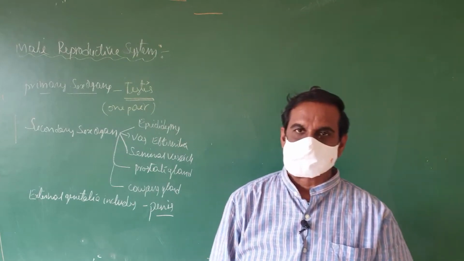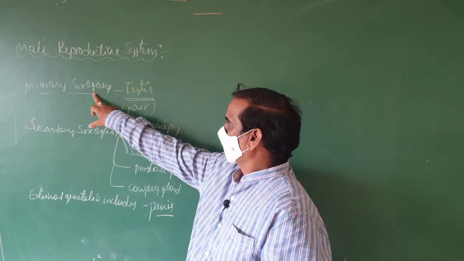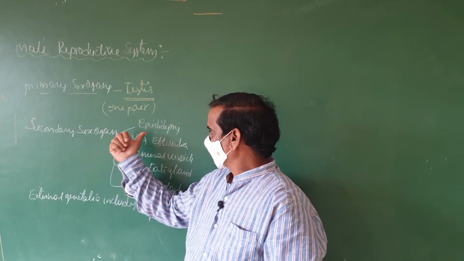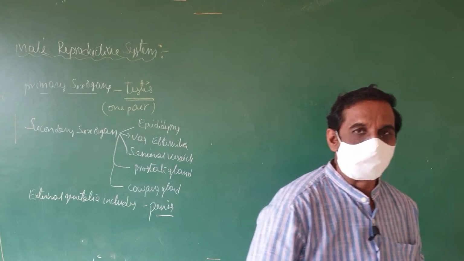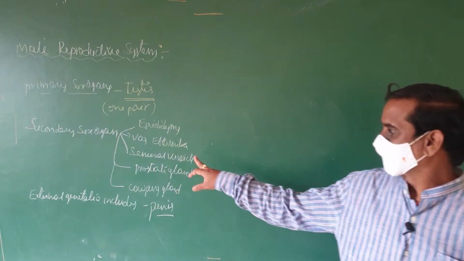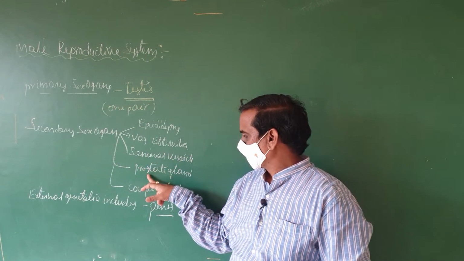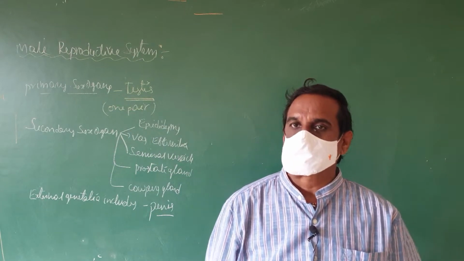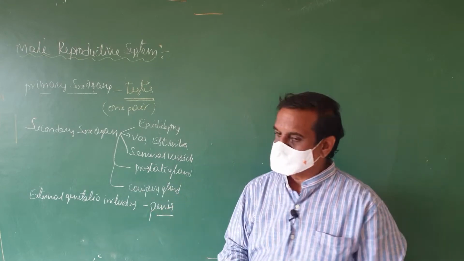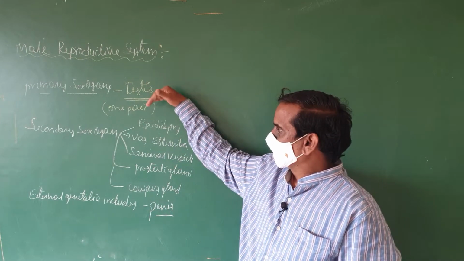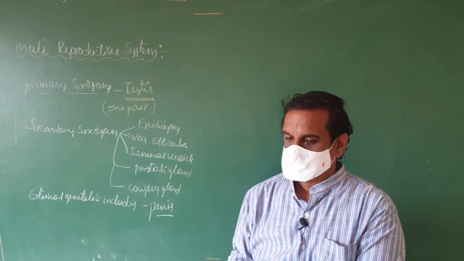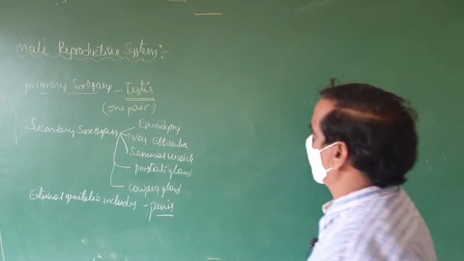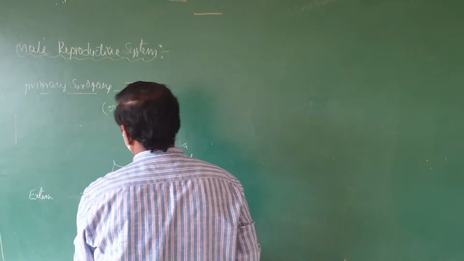The male reproductive system consists of primary sex organs, that is one pair of testes, and secondary sex organs like the epididymis, vas efferentia, vas deferens, seminal vesicle, prostate gland, and Cowper's gland. Along with this, there is also an external genitalia, which is nothing but the penis. Now we are going to discuss one by one, where the testes are located. First we go with the primary sex organ, that is the testes.